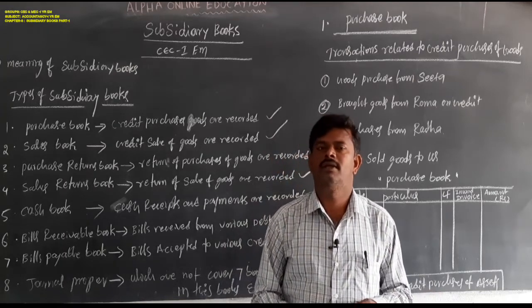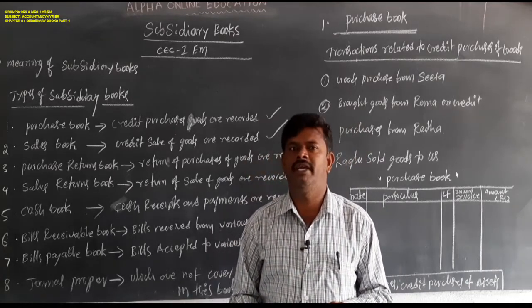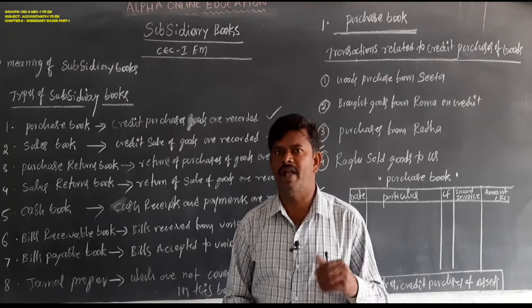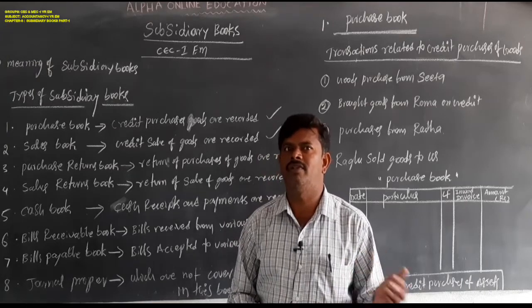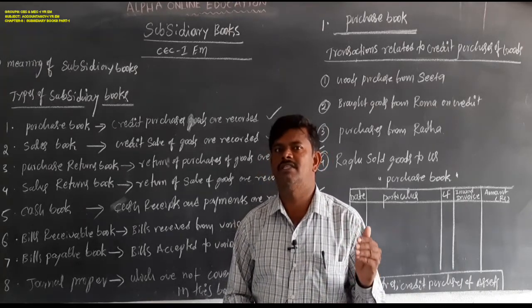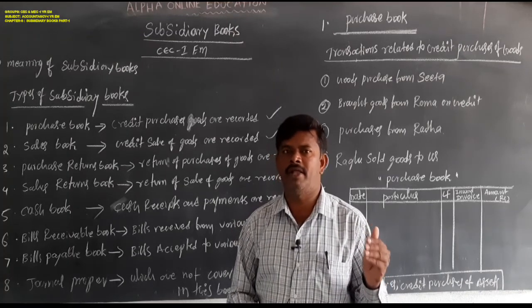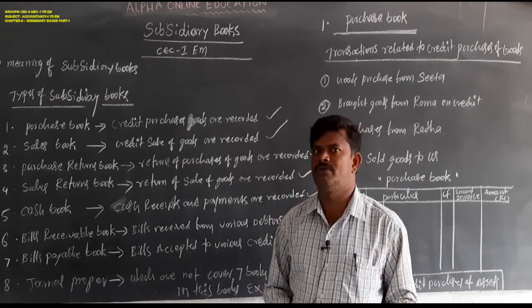Once again, subsidiary books means separate sets of books are maintained for separate transactions of the same or similar nature. These are called subsidiary books.